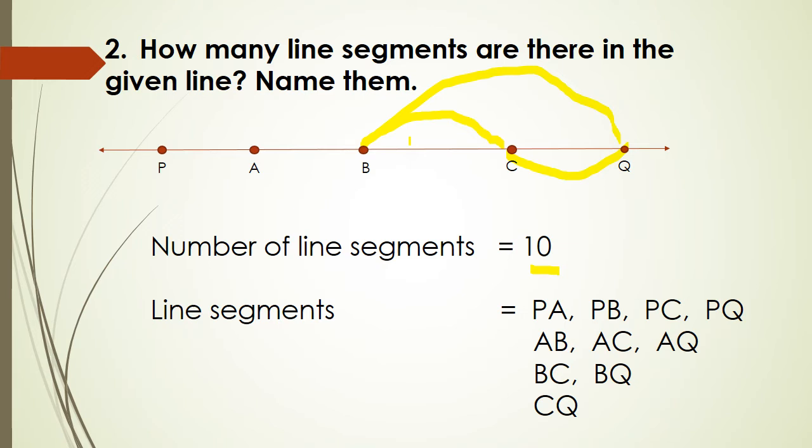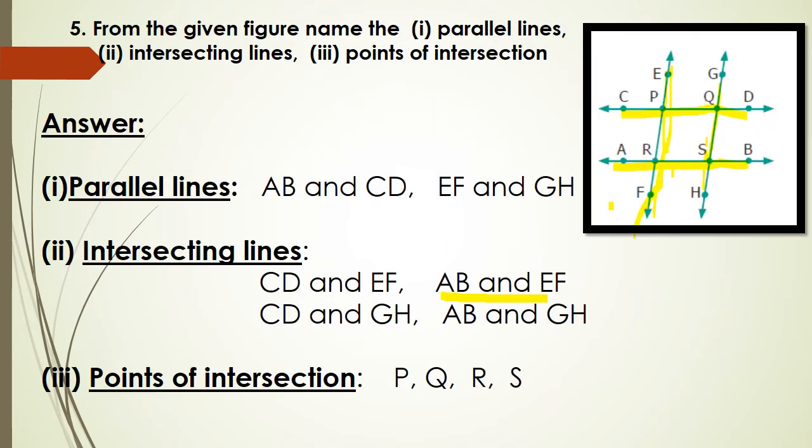So totally 2 line segments starting from B, and the final one from C. So C to Q only one line segment. Totally 1, 2, 3, 4, 5, 6, 7, 8, 9, 10. So the number of line segments is 10. Is it clear?